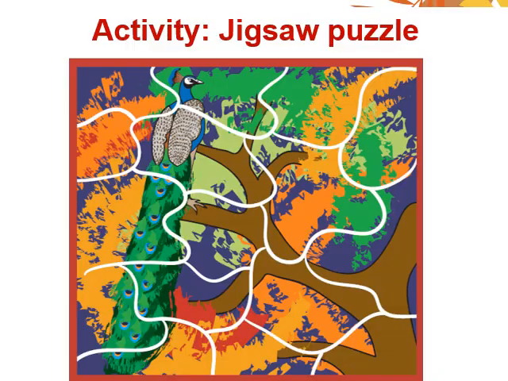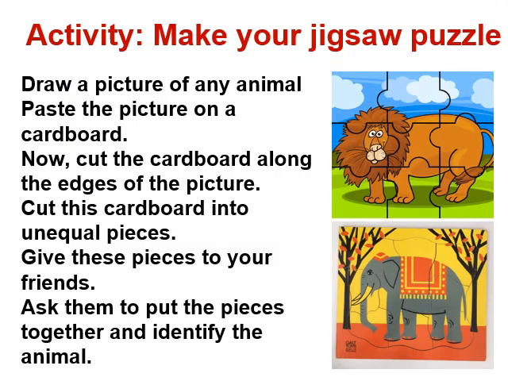Now children, here is an activity for you, a jigsaw puzzle. This puzzle is also given in your book. So in a jigsaw puzzle, a picture of any animal or fruit is cut in such a way that one has to really think hard and then arrange the pieces of this picture to fit the picture together. You can see that there are the cuttings of these pictures in white. So you have to arrange it together to make it fit in the drawing. So what you have to do? You have to make your jigsaw puzzle. And for that you have to do these things.